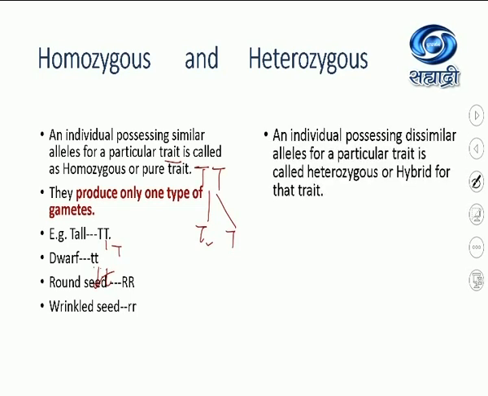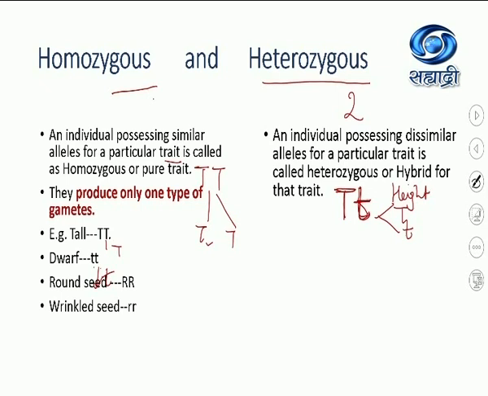Heterozygous: when an individual possesses dissimilar alleles, capital T, tallness, small t, dwarfness, they are dissimilar alleles for a particular trait. What is the trait here? Height. We are talking about height. And of course, as capital T is dominant, the plant will be tall. But the allelic pair are different from one another. Such an allelic pair is called heterozygous or hybrid for the trait height. And if we talk about the gametes produced, they will produce two types of gametes, capital T and small t.